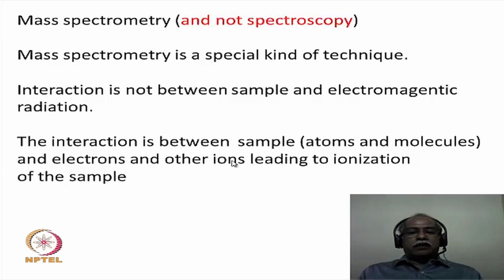In mass spectrometry, we are talking about interaction between a sample, that is an atom or molecule, and an electron, which is usually a high energy electron of the order of 70 electron volts or 100 electron volts, leading to ionization of the sample, fragmentation of the sample, and so on. We will deal with mass spectrometry slightly later, and just wanted to bring out the difference between the various spectroscopy and mass spectrometry, in terms of spectrometry being a special case, and it comes under spectroscopy essentially because of its usefulness, not because of its commonality with the other spectroscopic methods.